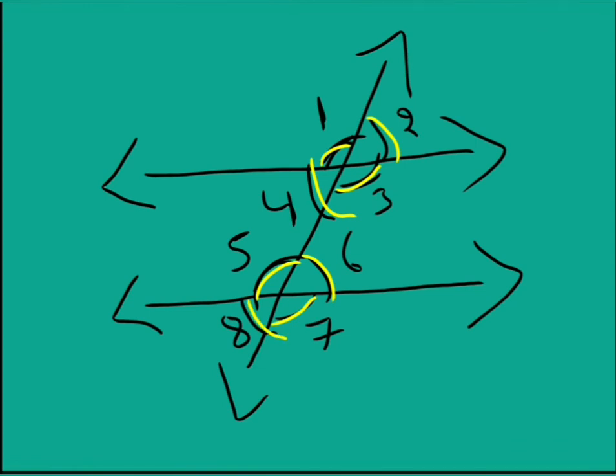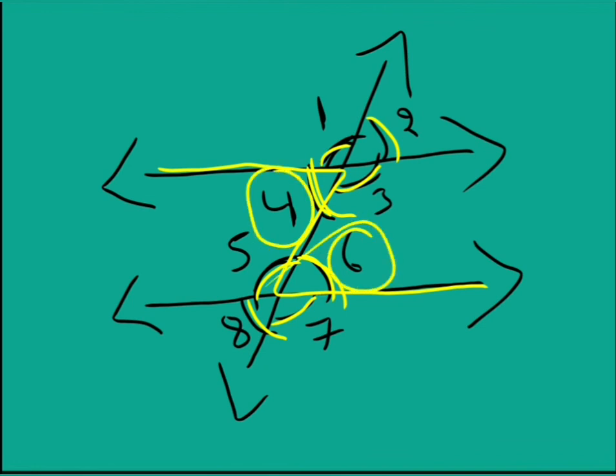Next, the alternate angles which are formed by this transversal are also equal. The Z shape of angles are also equal. That is, angle 4 is equal to angle 6.